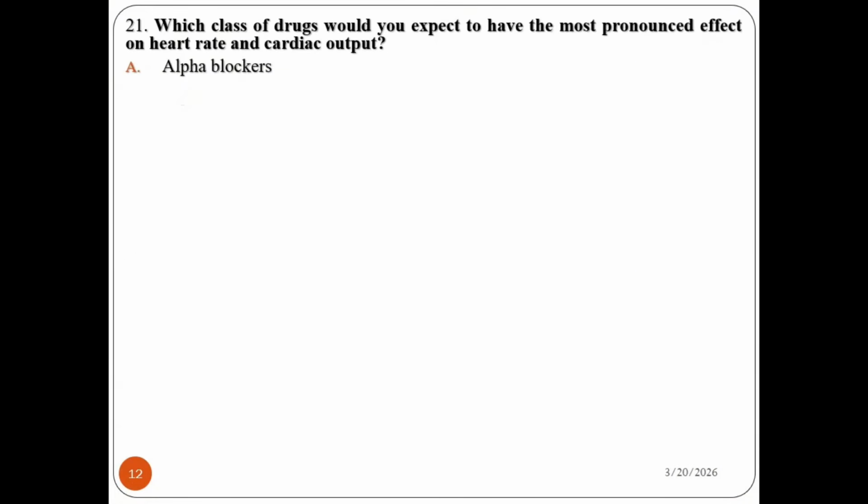Question number 21. Which class of drug would you expect to have the most pronounced effect on heart rate and cardiac output? A. Alpha blocker, B. Beta agonist, C. Cholinesterase inhibitor, D. Anticholinergic drug. So a drug having a pronounced effect on heart rate and cardiac output can be classified under which class?